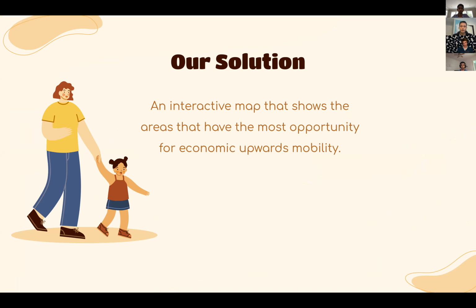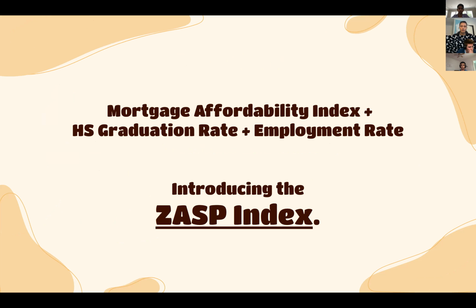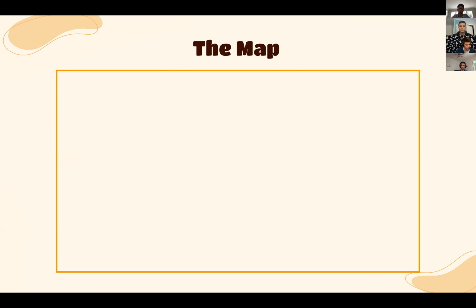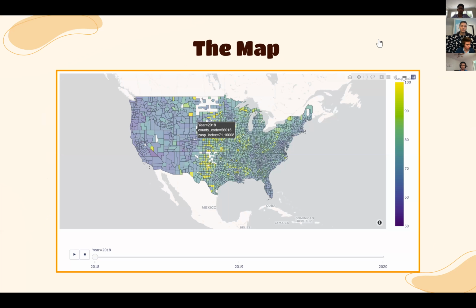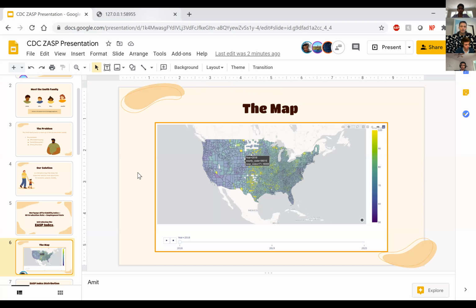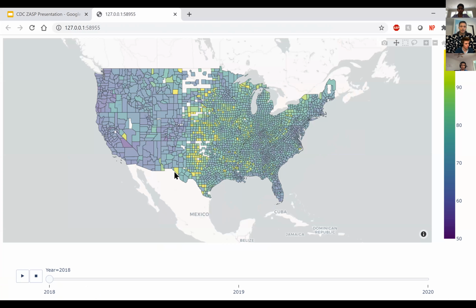So our solution for families like the Smith family is an interactive map that shows the areas that have the most opportunity for economic upwards mobility. And we've measured this opportunity through the ZASP index, which combines the mortgage affordability index, the high school graduation rate, and the employment rate of each US county. And we've plotted this onto an interactive map where families can look at each county's ZASP index. They can look at the data from 2018, the data from 2019, as well as our future predictions for 2020.